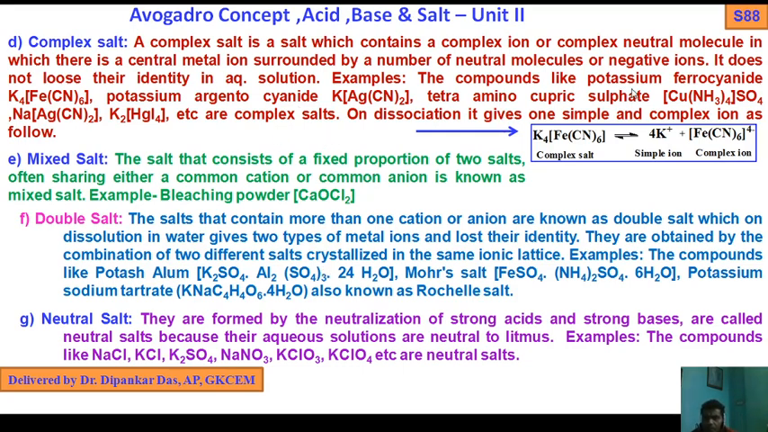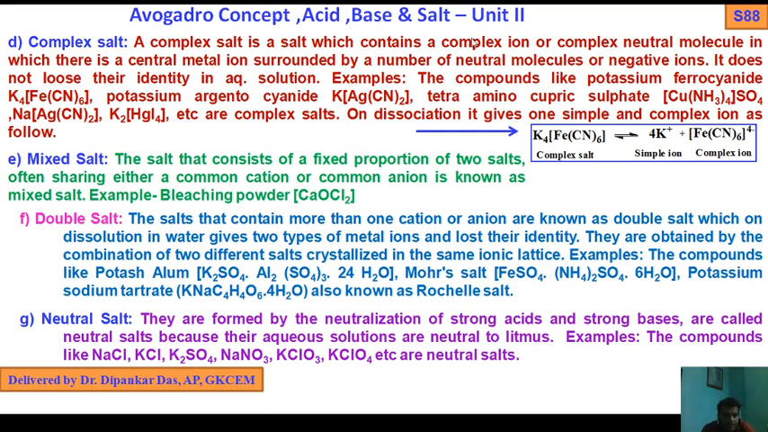Examples: compounds like potassium ferrocyanide, potassium argentocyanide, etc. On dissociation, it gives simple and complex ions. Simple means potassium ions, 4K+, and Fe(CN)6 4-, which is the anionic complex. This is the simple ion. So this is the complex salt. It doesn't lose its identity. It gives simple ions and complex ions. It contains a central metal ion surrounded by neutral molecules or negative ions, nothing but ligands.